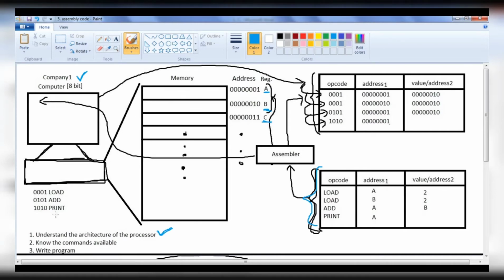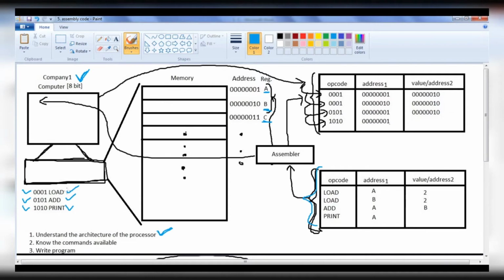After that we need to know the tokens of that computer, or the vocabulary of that computer. So here 0001 indicates the load command, then there is an add command, and there is a print command available on this computer. After that we need to understand how to write instructions for this computer.